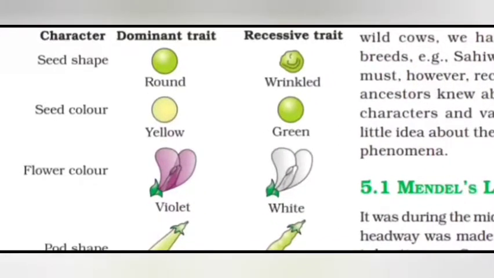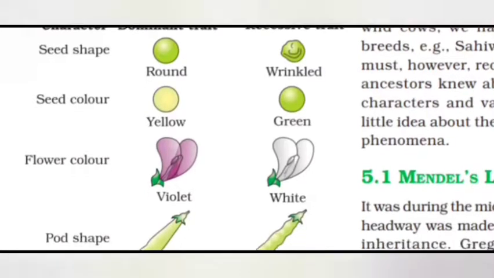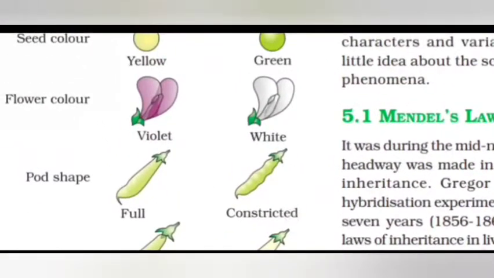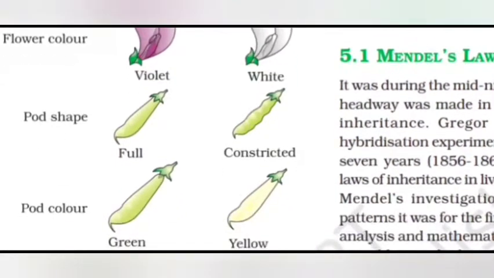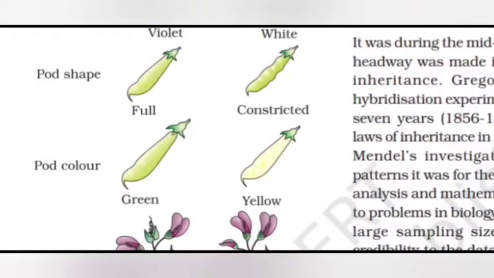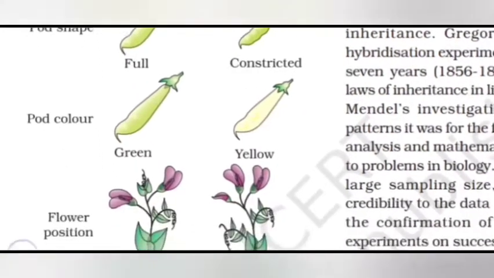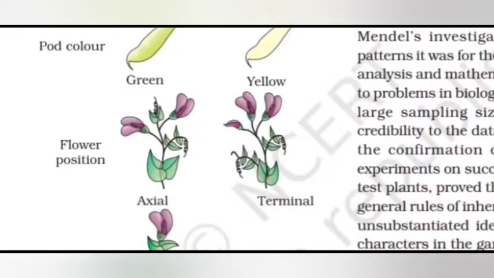Now let's see the other characters as well. Seed shape. Round seeds are dominant over wrinkled. Same way, seed color. Yellow colored seeds are dominant over green. And flower color. Violet flowers are dominant over white flowers. In pod shape, full, that is inflated pods, are dominant over constricted ones. And pod color, green colored pods are dominant over yellow. And if you see flower position, axial flowers were dominant over the terminal flowers.